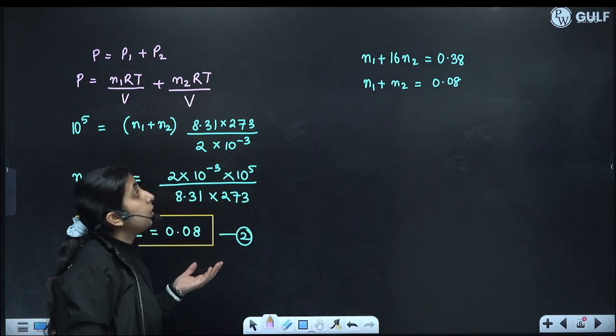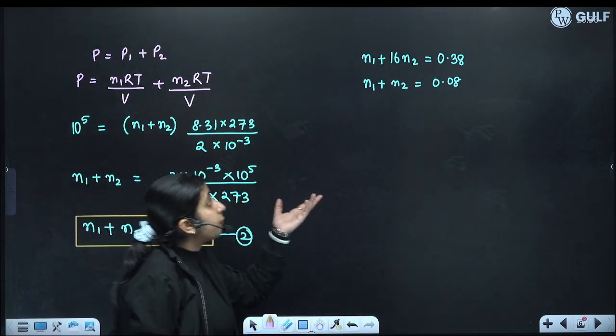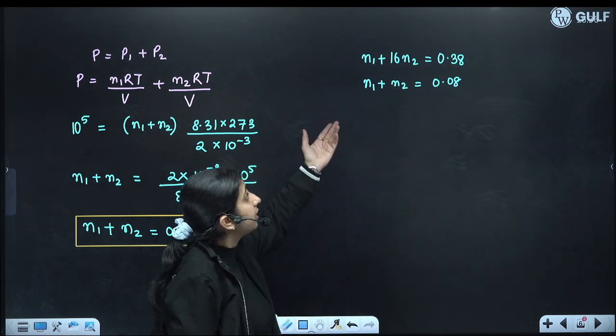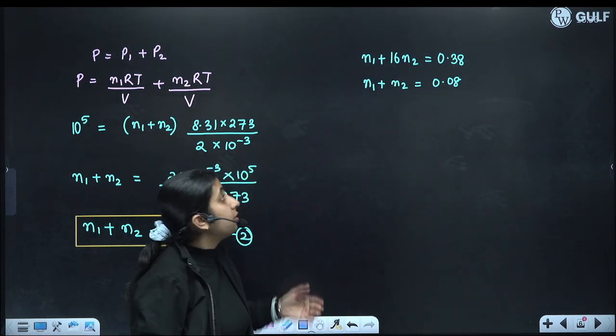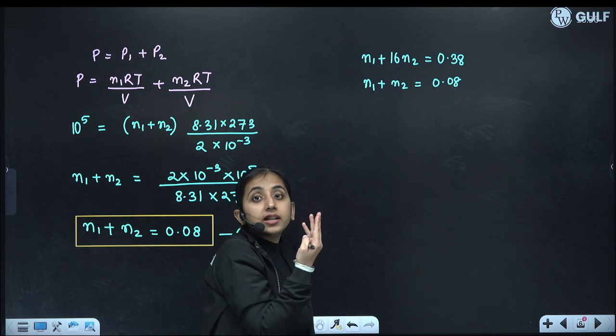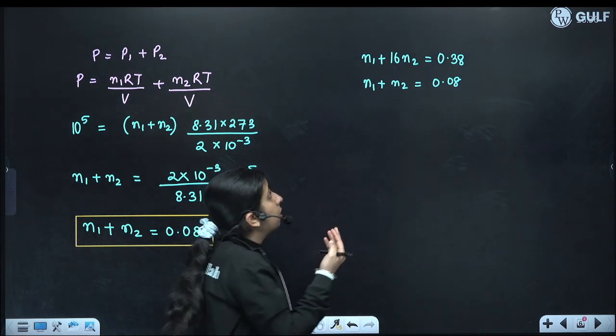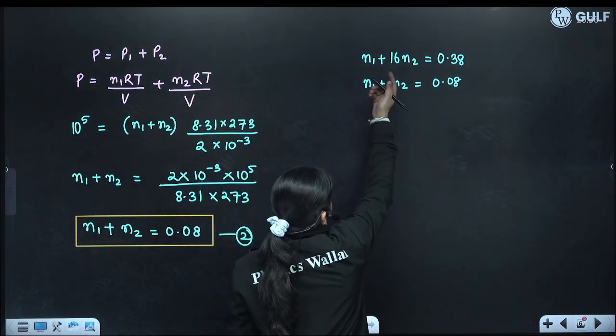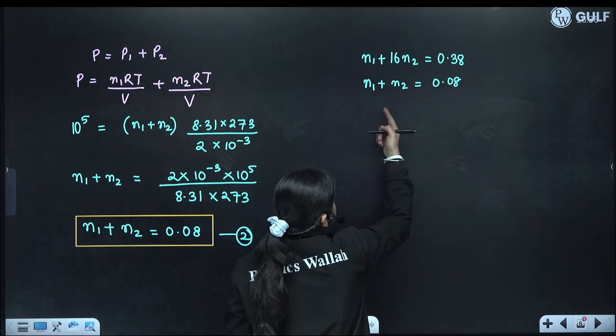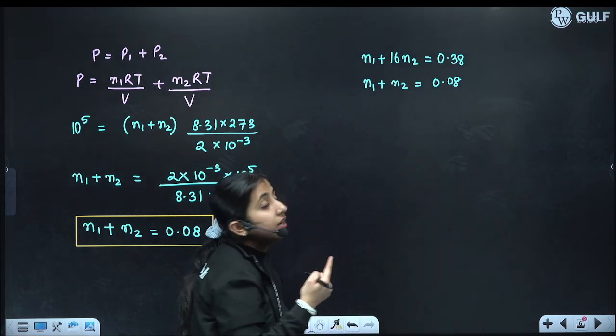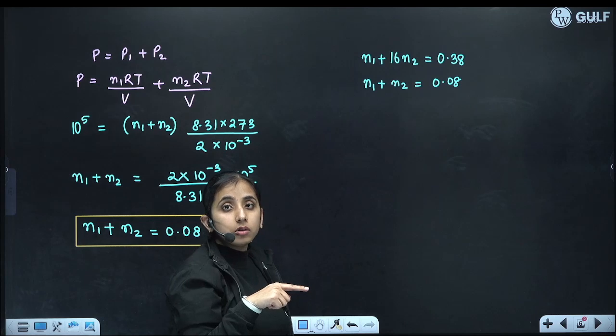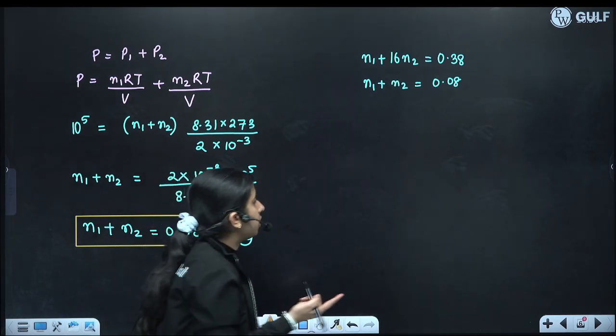Or since we just want to find the ratio only, we can subtract these, or you can also add them just to get the ratio.